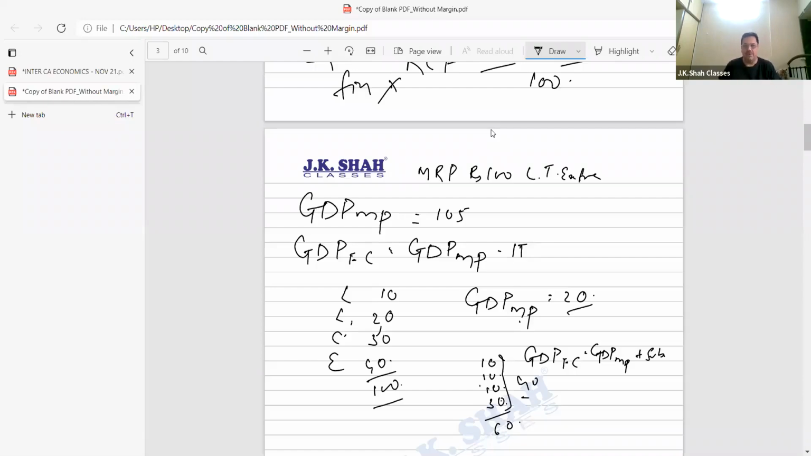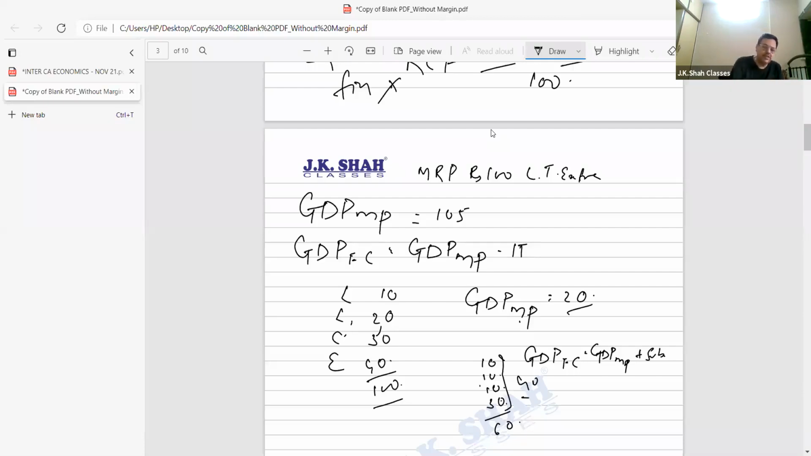So net indirect tax will be what? Indirect tax minus subsidies. The opposite could be what? If I have to go from GDP at factor cost to market price, then what will I have to do? GDP at factor cost plus IT. Am I right? This example was clear.